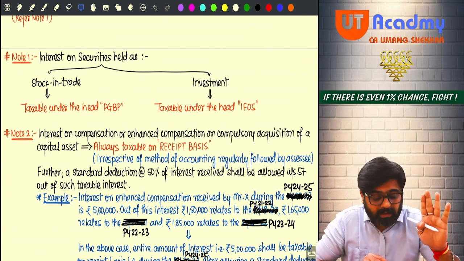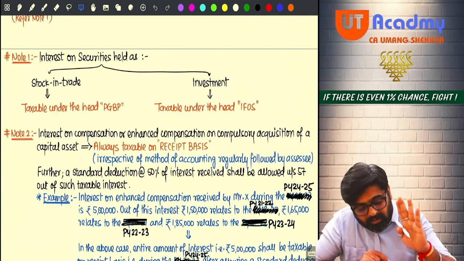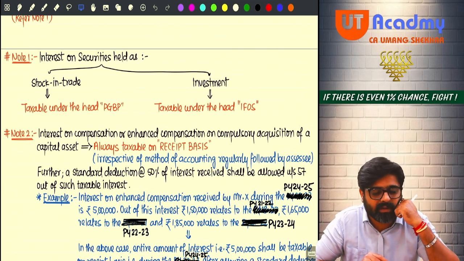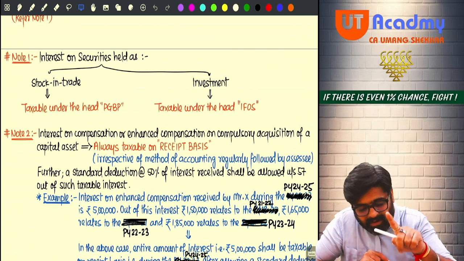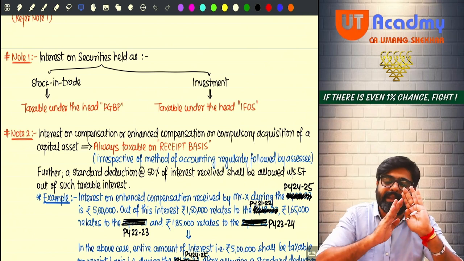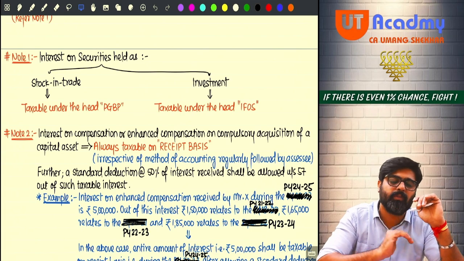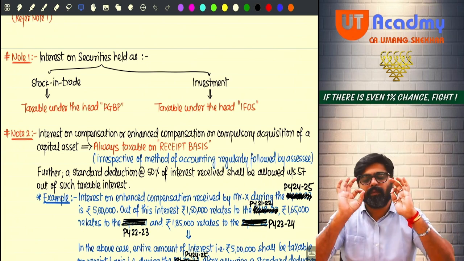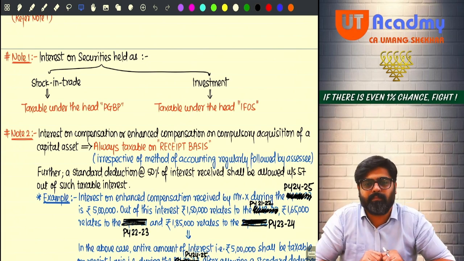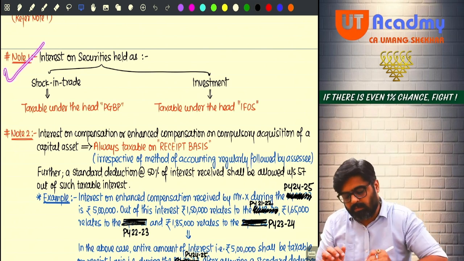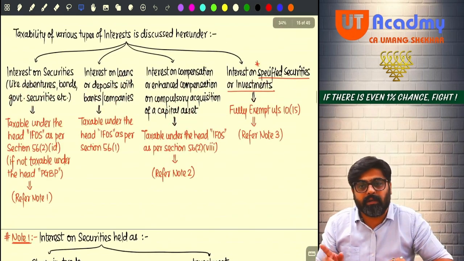But if you are not in this business, and the securities you are holding are held as your investment, as your capital asset, then if interest comes on those securities, it cannot be charged under the head PGBP. It will now be charged under the head IFOS. Will you remember this? Sure, everyone? Perfect. This was your note number 1, and we have completed one interest.